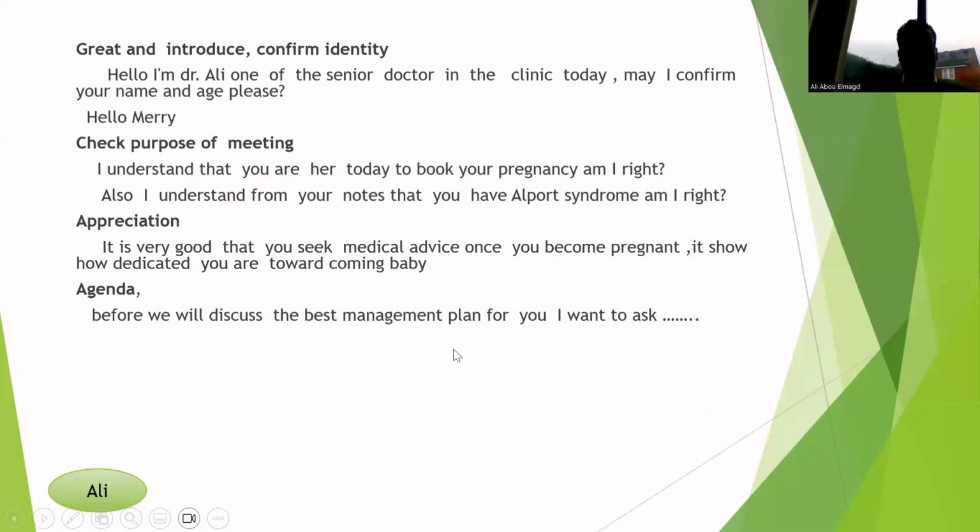Normally, with a patient who has a medical disorder, when they come to book the pregnancy early, we show some appreciation of their care about the pregnancy. So we may say it is very good to seek medical advice once you become pregnant. It shows how dedicated you are toward your coming baby.